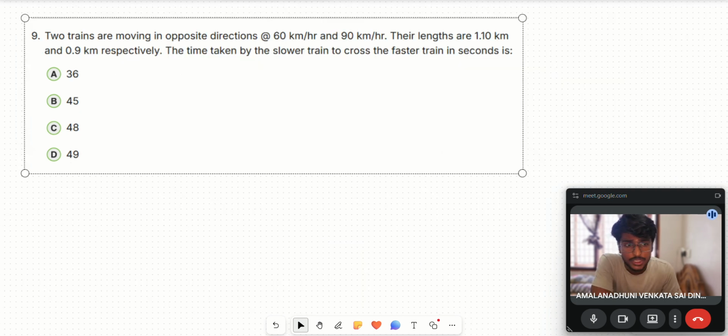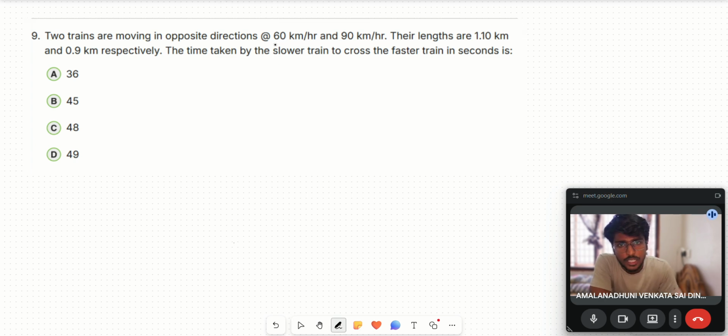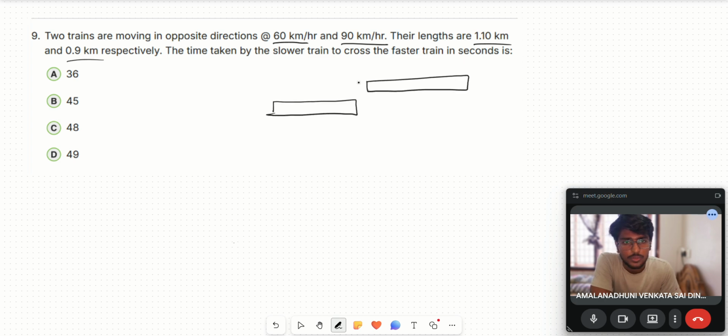Let's move on to the ninth question. Two trains are moving in opposite directions. The speeds of the trains are 60 kilometer per hour and 90 kilometer per hour. Their lengths are 1.1 kilometer and 0.9 kilometers. Here, those two trains are moving in opposite directions, right? So this is slower, this is faster, one moving like this, the other moving like this.